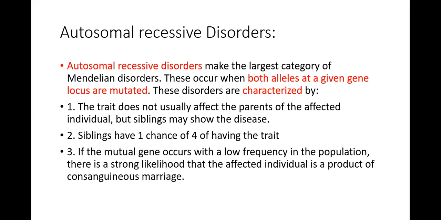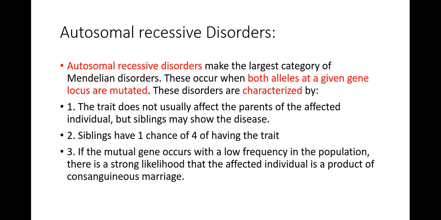Next is the autosomal recessive disorder. Remember, we are doing Mendelian disorders. First, I did autosomal dominant disorder. Now we are going to do autosomal recessive disorder. Autosomal recessive disorders make the largest category of Mendelian disorders. These occur when both alleles at a given gene locus are mutated.